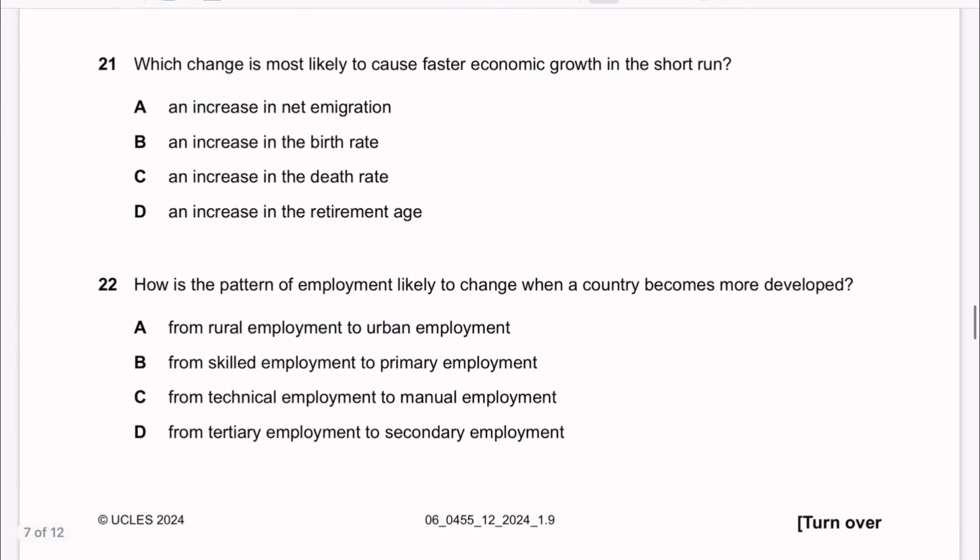21. Which change is most likely to cause faster economic growth in the short run? So, in the short run is the keyword. Which one can immediately increase economic growth? So let's check. Increase in net immigration? No. Increase in birth rate? I mean, yes, but it is for the long run.